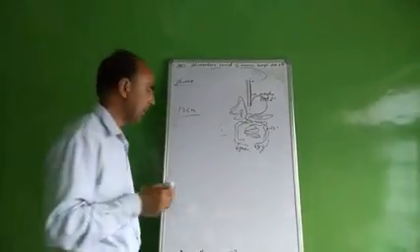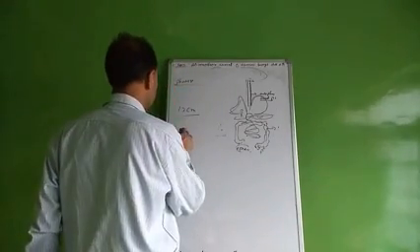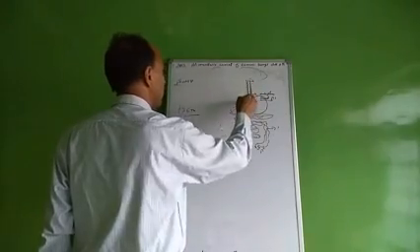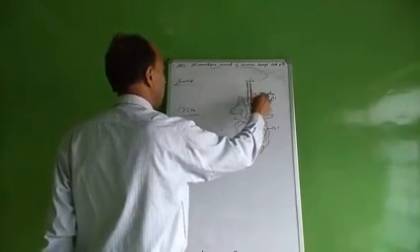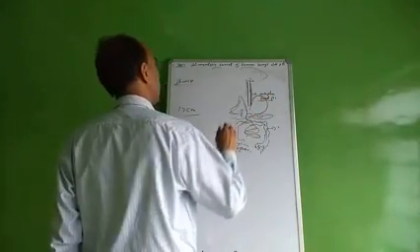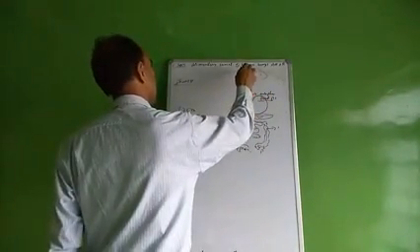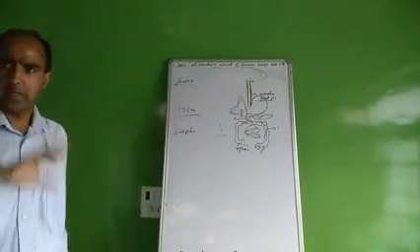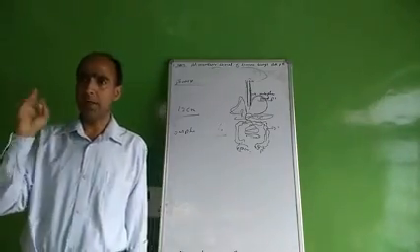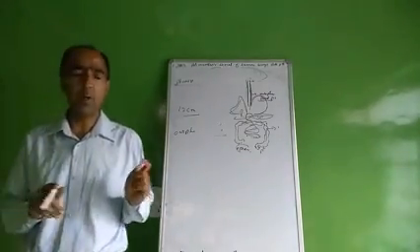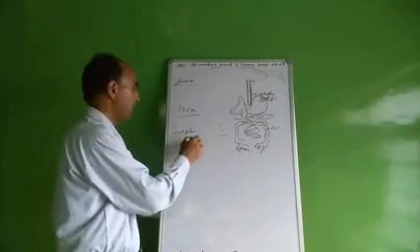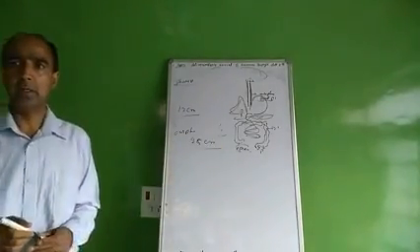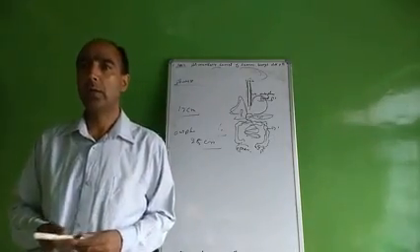Now, another part of the alimentary canal is the esophagus. This is the esophagus. This pipe, we call it the food pipe. This is where the alimentary canal starts. It is just like a pipe. Everything, water and food, is passed through this pipe. It is about 25 centimeters long, narrow, and muscular.